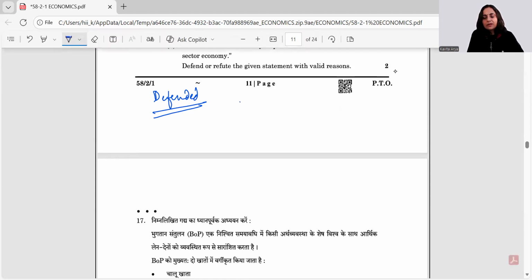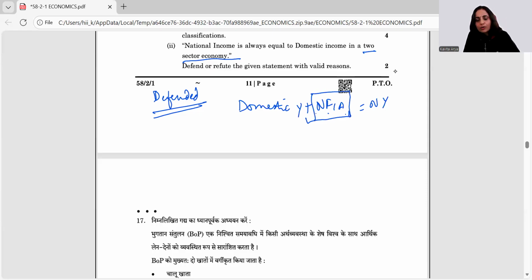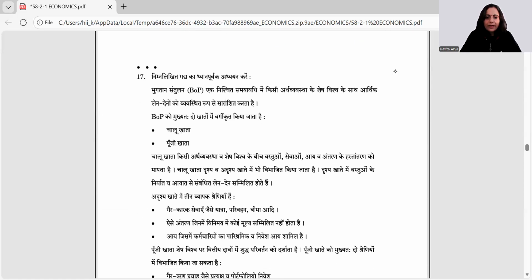What's the relationship between domestic and national? We know domestic income plus NFIA gives you national income, right? NFIA means net factor income from abroad. But if it is a 2-sector economy, it means it's a closed economy. It means there is no income coming from abroad. And hence, we will say this is a closed economy. There is no factor income which comes from abroad. In this case, domestic income is nothing but the national income, right?